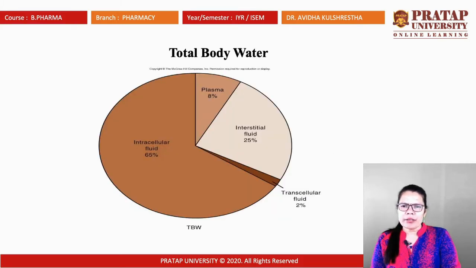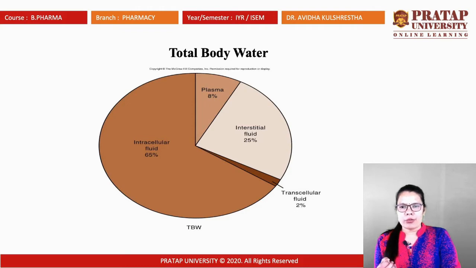This is the body water: 8% plasma, 25% interstitial fluid, 2% transcellular fluid and intracellular fluid is 65%. So overall the major availability of water is inside the cell. Cells are moist, and the available fluid is composed of water.